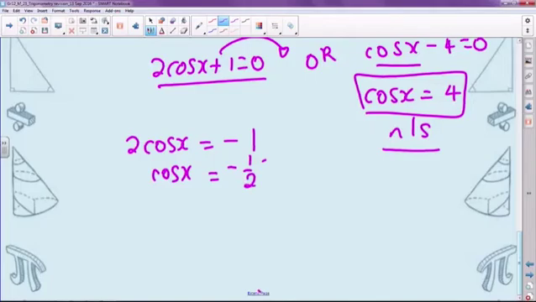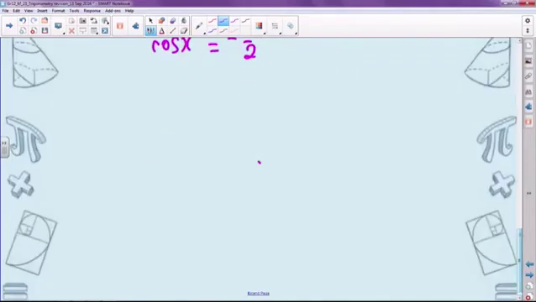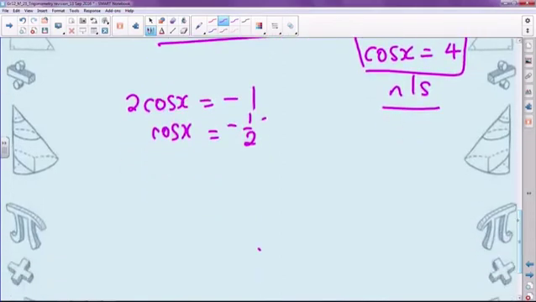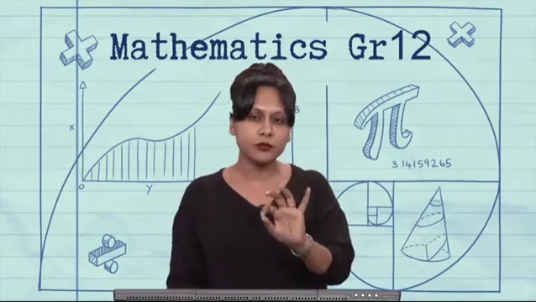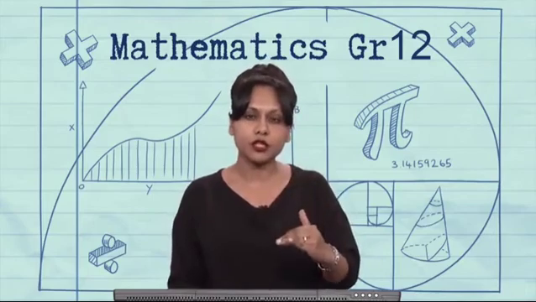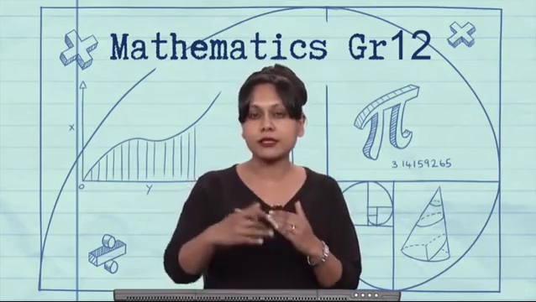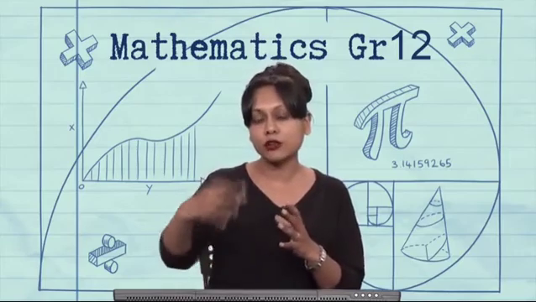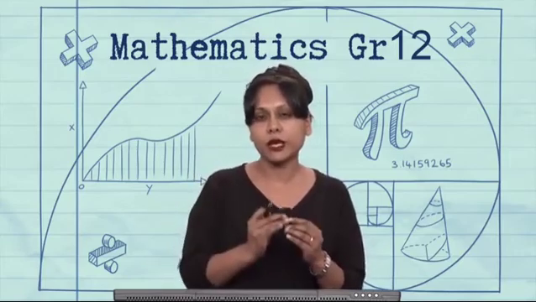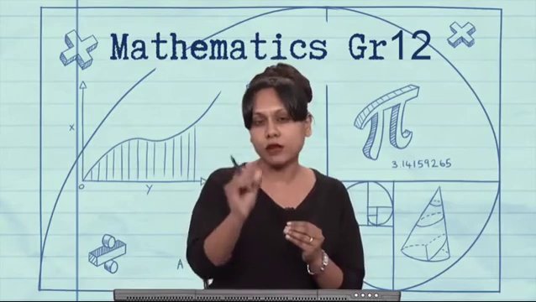Now at this point there are different methods to write out the general solution. The method I'm going to use is: if I've got cos of x equal to a value, then my general solution is going to be plus or minus that reference angle plus k times 360. There are different methods to get to your general solution. As long as you get the same solutions out of substituting values for k, you are on the right track.